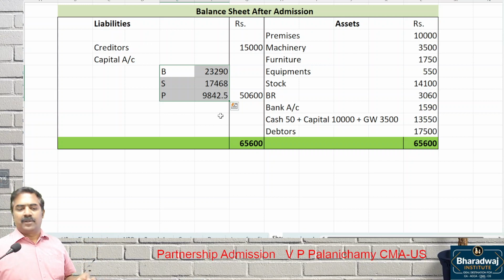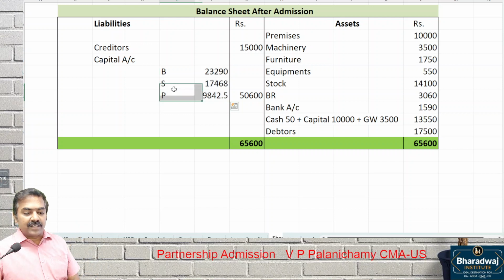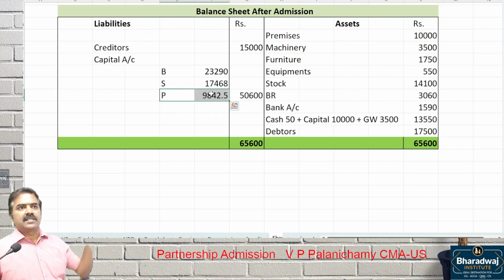And sometimes the new partner's capital itself will not be given. In the last 3 questions, what was given? The new partner brings in this much for capital. In some questions we are going to see, based on the old partners' capital, you have to work out the new partner's capital. Those problems you are going to see.